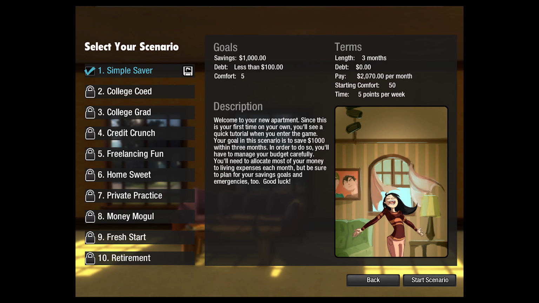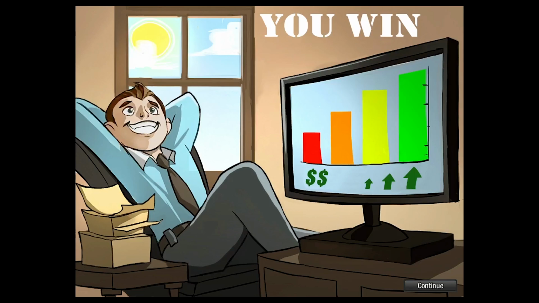Though the scenarios may be played in any order after the first one is completed, they are best played sequentially, with each building on the information taught in the last. Once a student has successfully completed all 10 scenarios, they will have covered all of the information required in the standards. In the next video, we will discuss the educational material that accompanies MYOB and some ways to incorporate MYOB into your class.